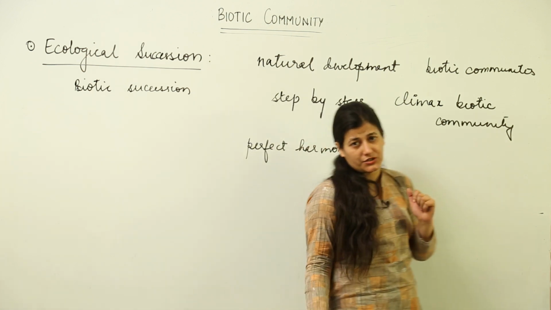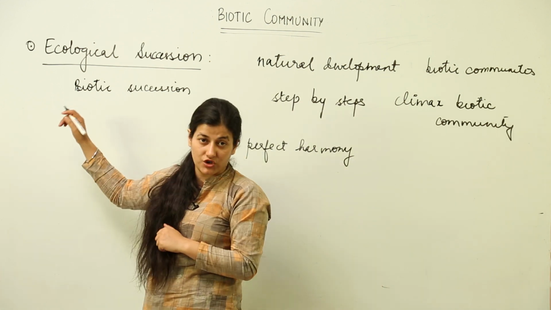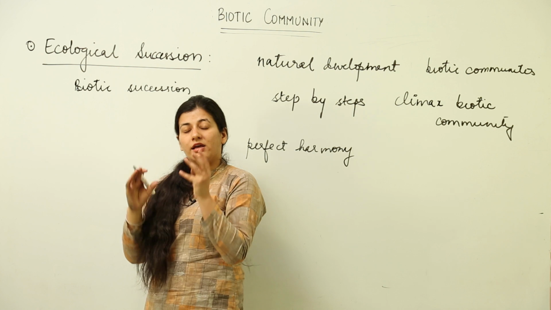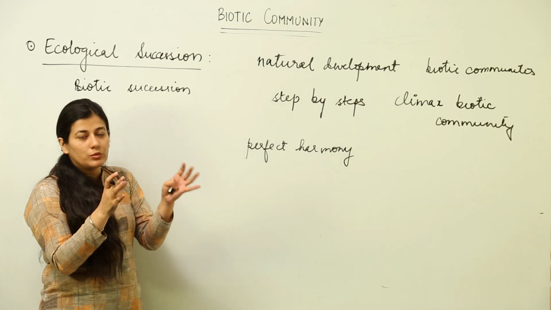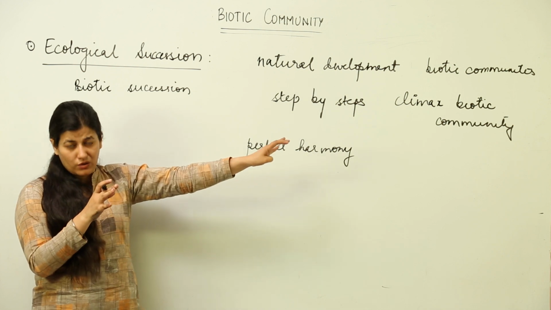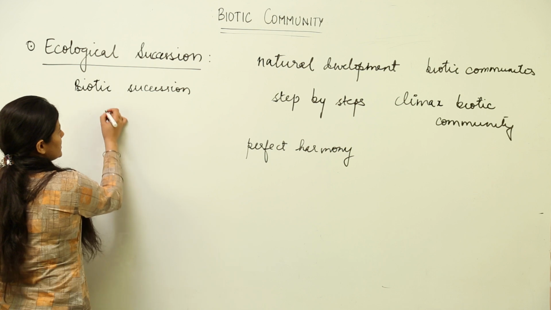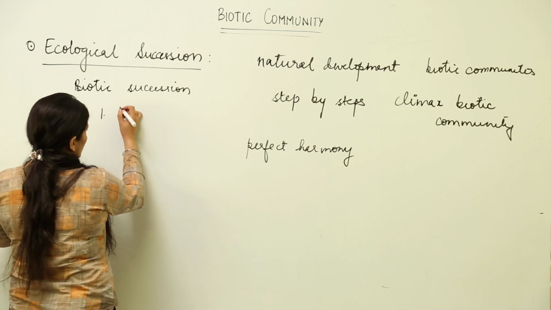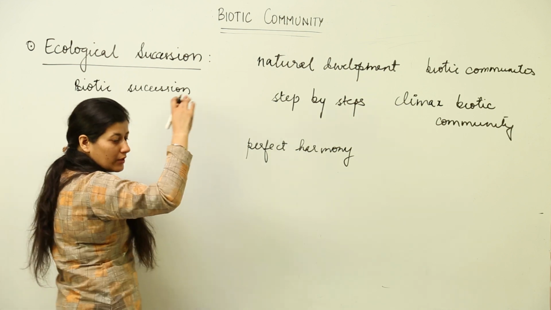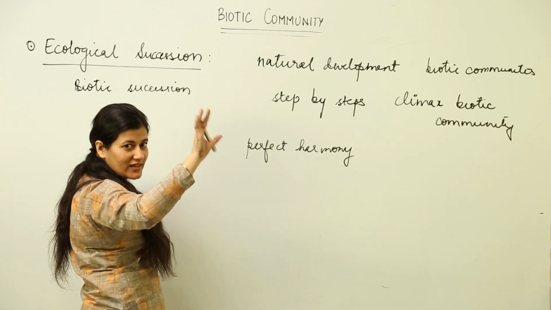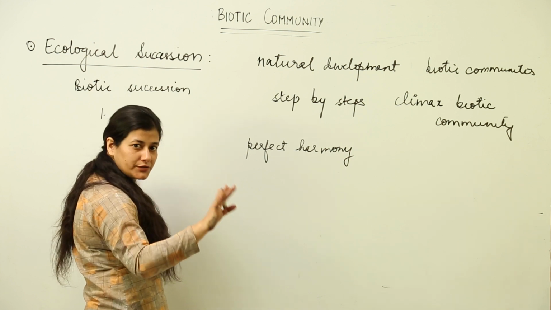Now, when we study biotic succession, first of all you have to see how many types of biotic succession there are. It depends on the type of region, or the habitat that we are going to consider, whether it is on land. Because in the beginning there is no biotic community present, either it would be rock or it would be sand.